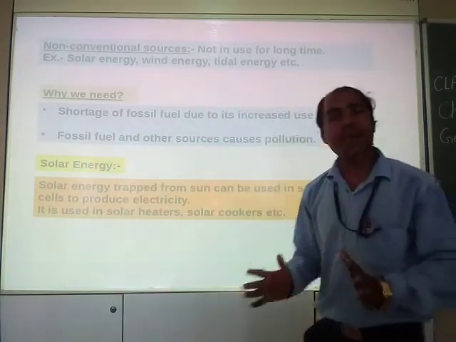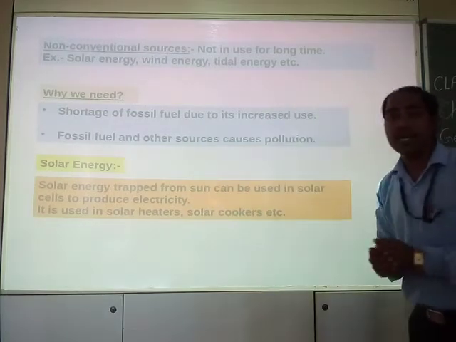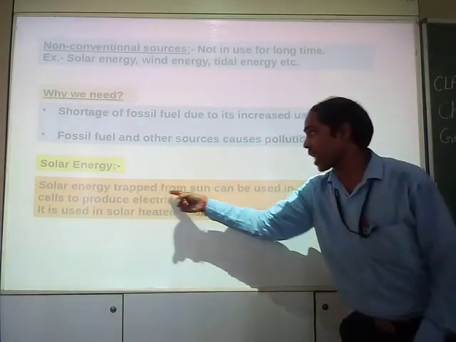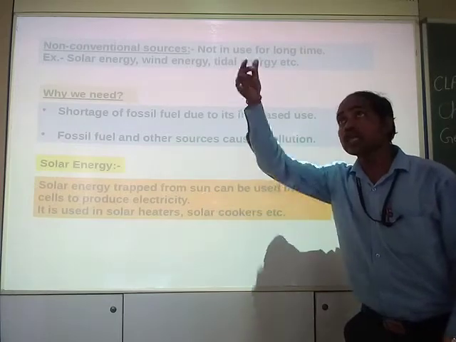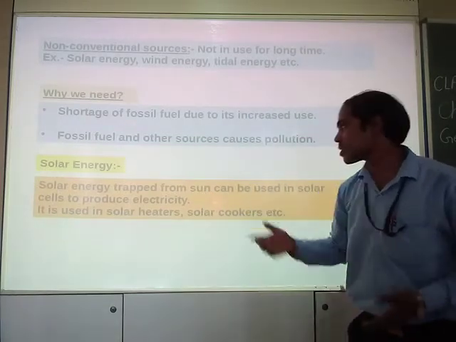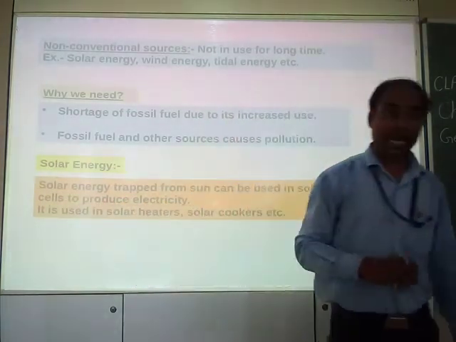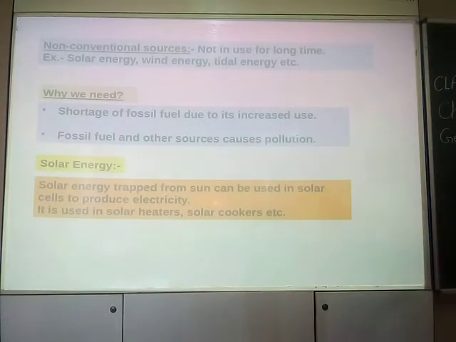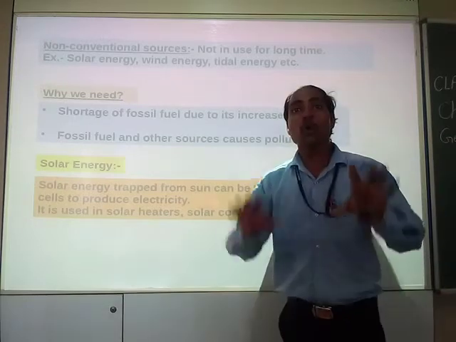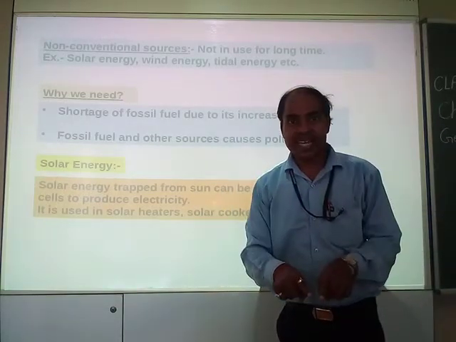So what actually happens in solar energy is that energy is trapped from the sun. The energy trapped from the sun can be used in solar cells to produce electricity. You might have seen solar panels, right? Big plates.